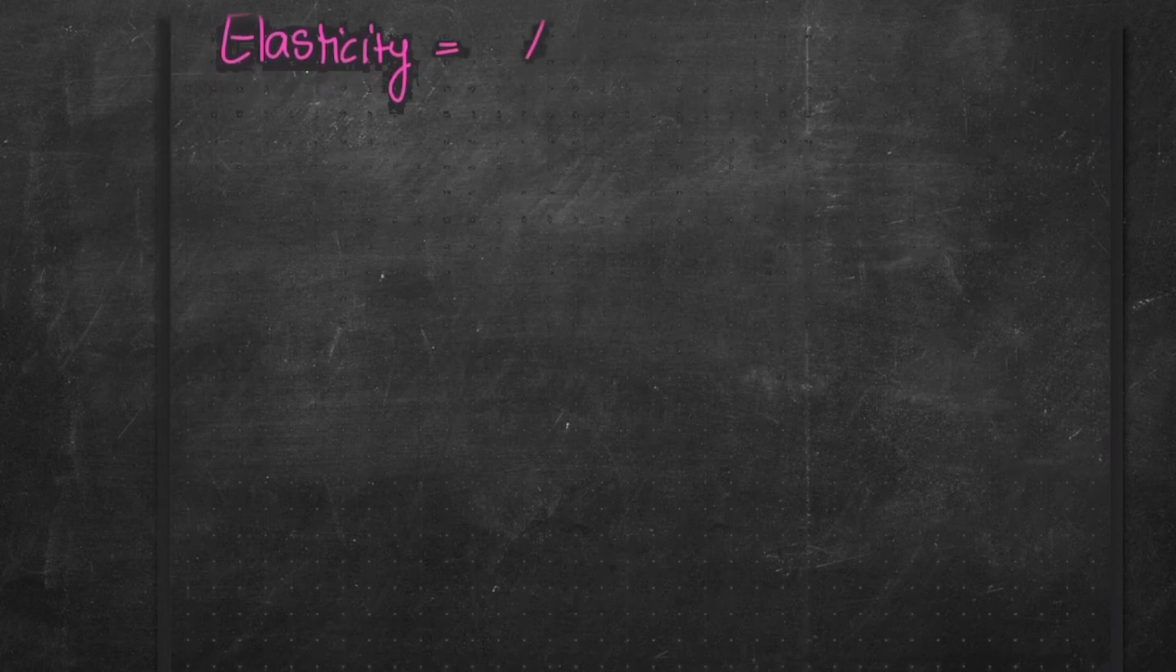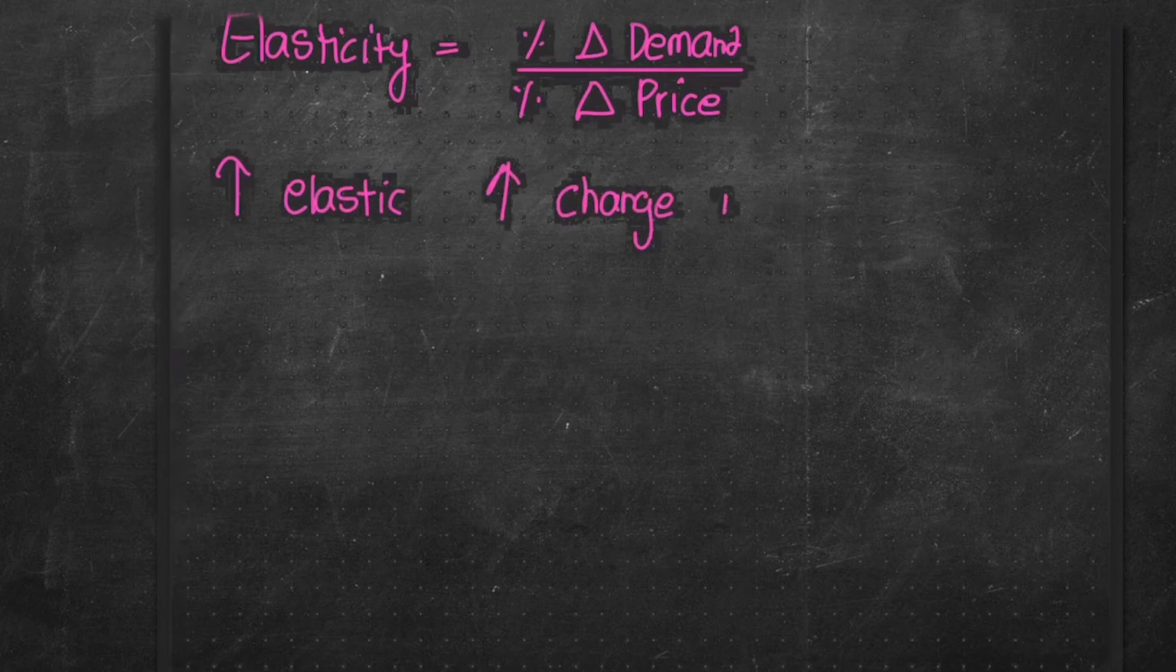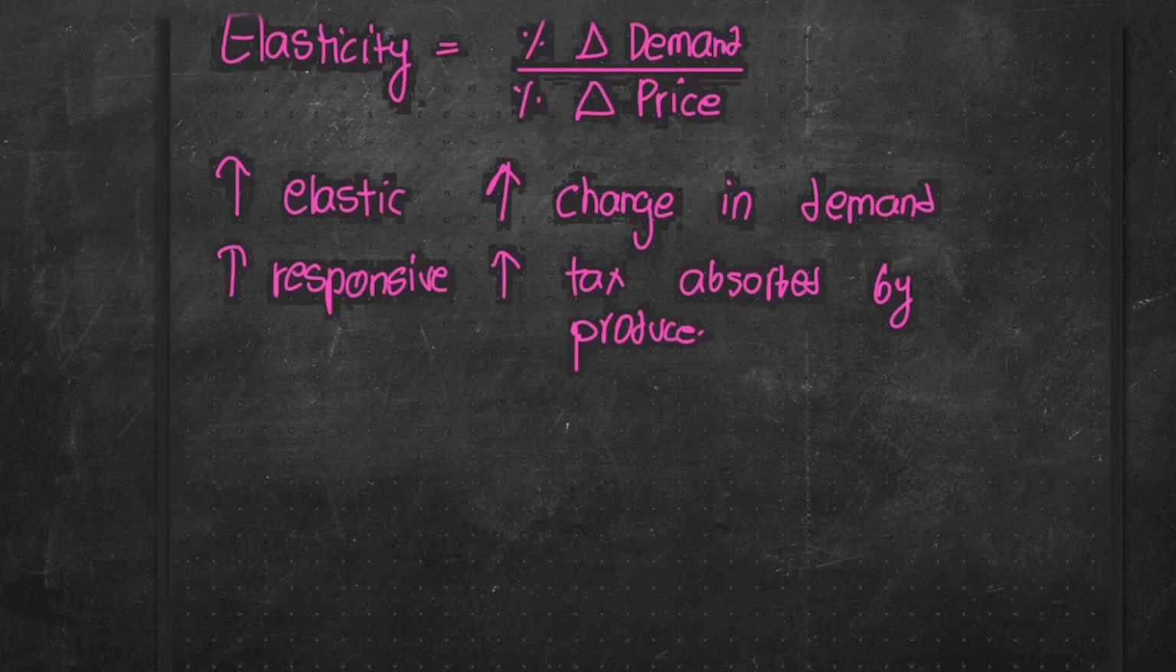Now let's take a look at elasticity of demand. The elasticity of demand is a measure of how responsive demand is to a change in price. The more elastic the demand is, the larger the proportional change of quantity demanded to a change in price. Now, the more responsive a demand is to the change in price, the lesser a producer would want to change the price. That means the more elastic the demand, the greater the burden would be absorbed by the producer in order to affect demand as little as possible.